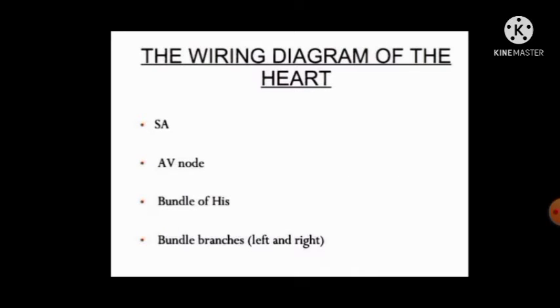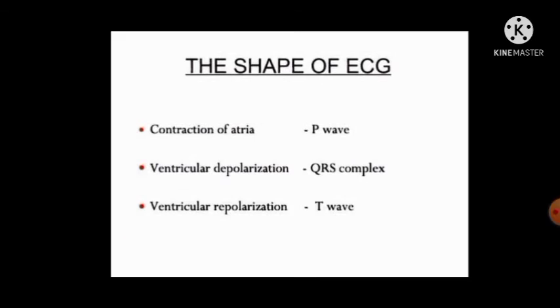Wiring diagram of the heart. Conduction starts from the SA node to the AV node through the bundle of His. The bundle branches to the left and right ventricles. This is the conduction of impulse from the SA node to the whole heart. There are also the bundle of His and Purkinje fibers embedded in the right and left ventricles, which cause their contraction and relaxation.